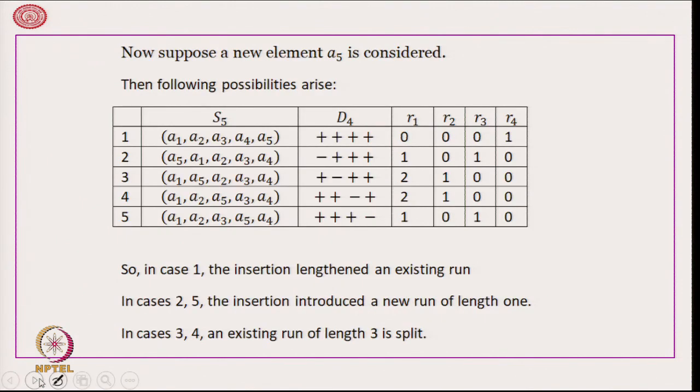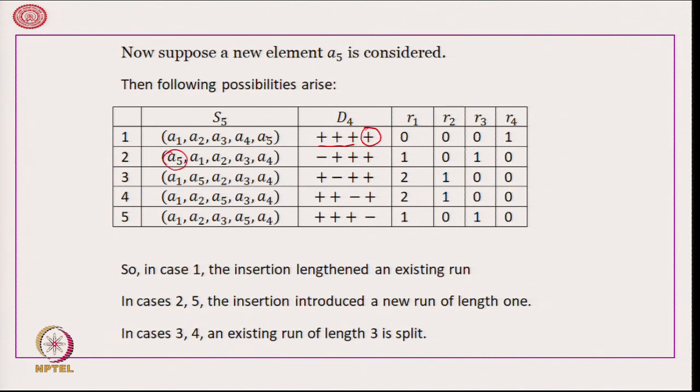Now, suppose the new element A 5 is such that it is the largest of all, then what will happen? We will get another plus here on top of the 3 plus, and therefore it is increasing the length of this run of plus.